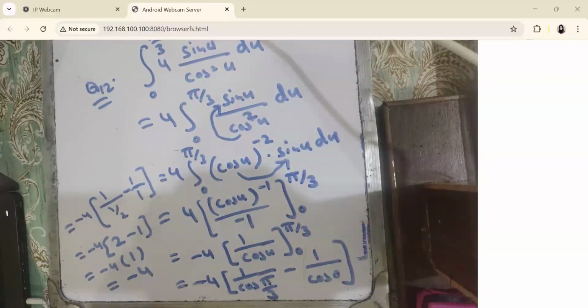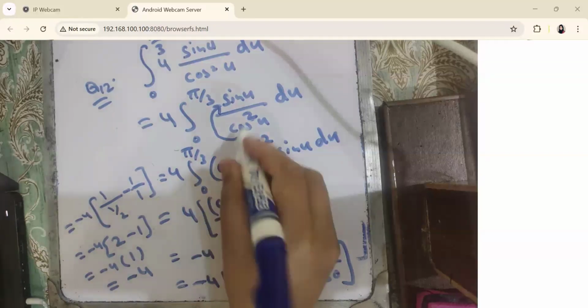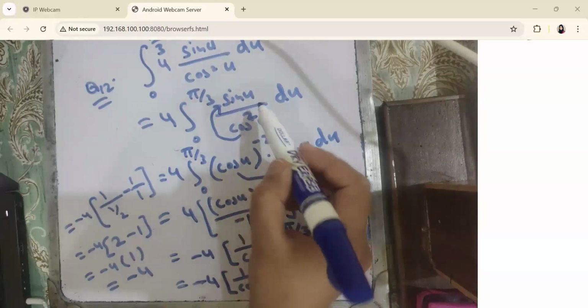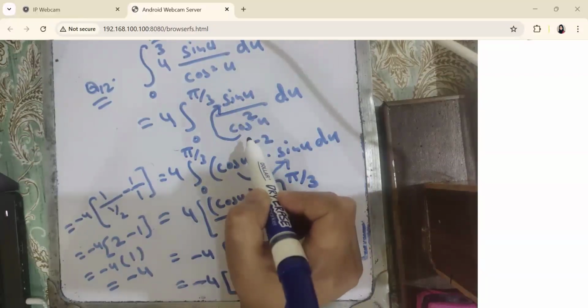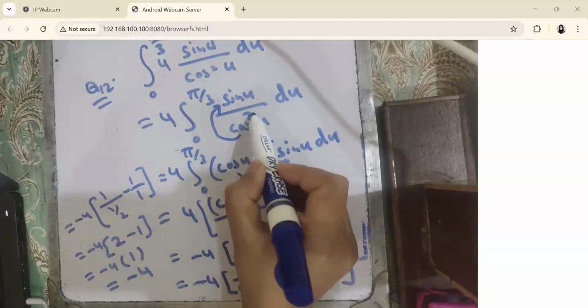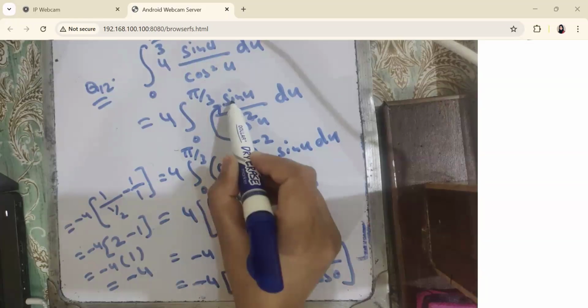Is it clear? Yes, ma'am. I have assigned you the exercises from 5.4, from question number 1 to question number 38. The reason for assigning those questions was that you practice the formulas. If you practice, you will be able to recognize the formula. Like here I have told you that you can observe that we have a function in the denominator with some real power, and in the numerator we have the derivative of that function.